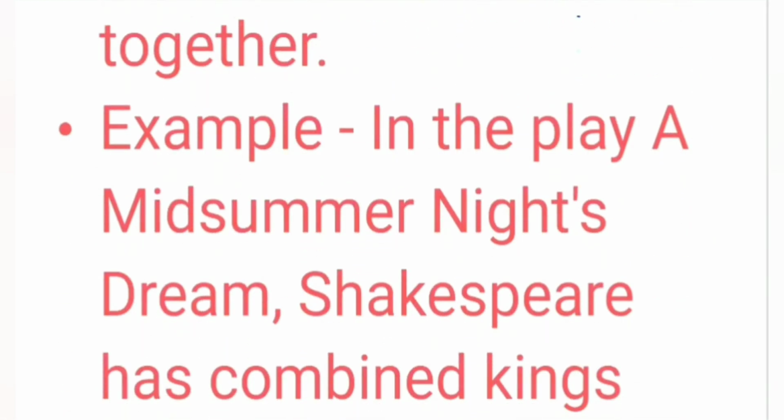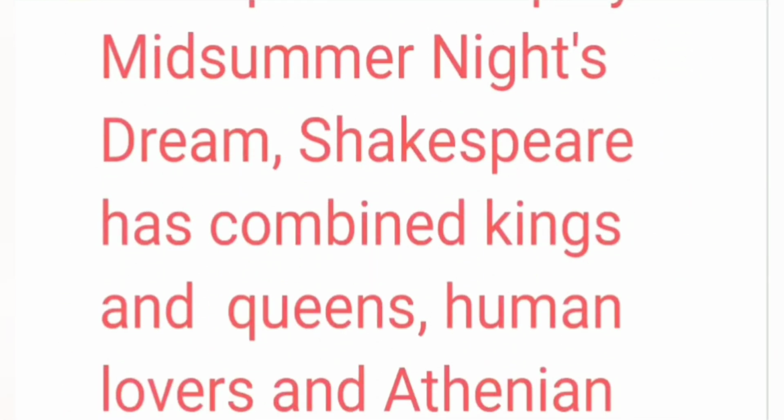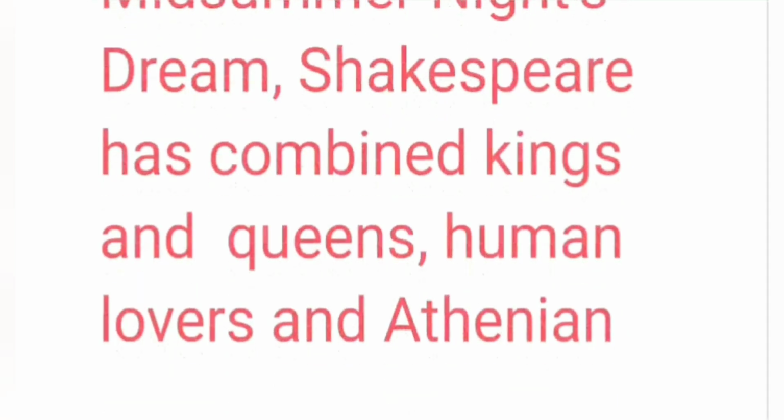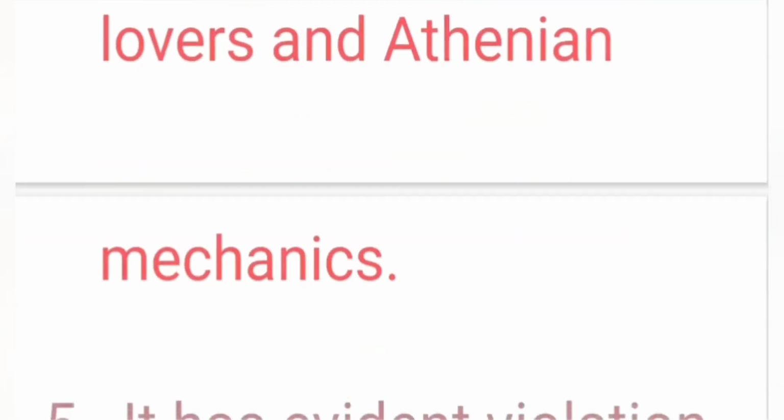For example, in A Midsummer Night's Dream, Shakespeare has combined kings and queens, human lovers, and Athenian mechanics. This is an evident violation of the dramatic unities. The dramatic unities are from Aristotle's Poetics. It mentions three dramatic unities: unity of time, unity of action, and unity of place.